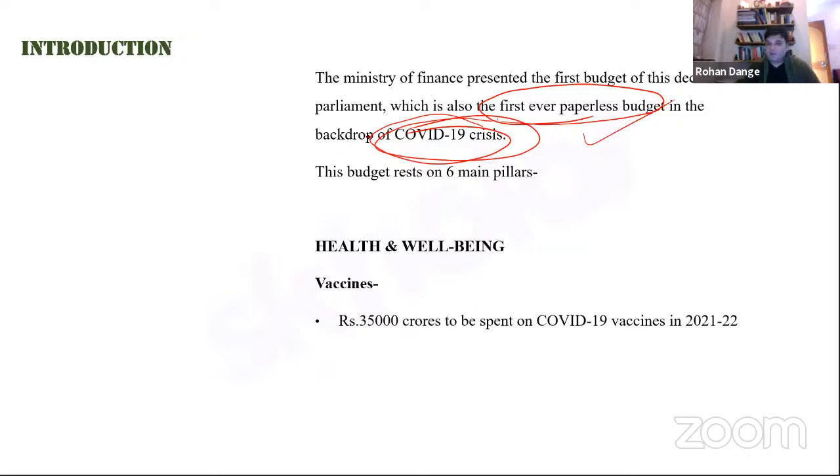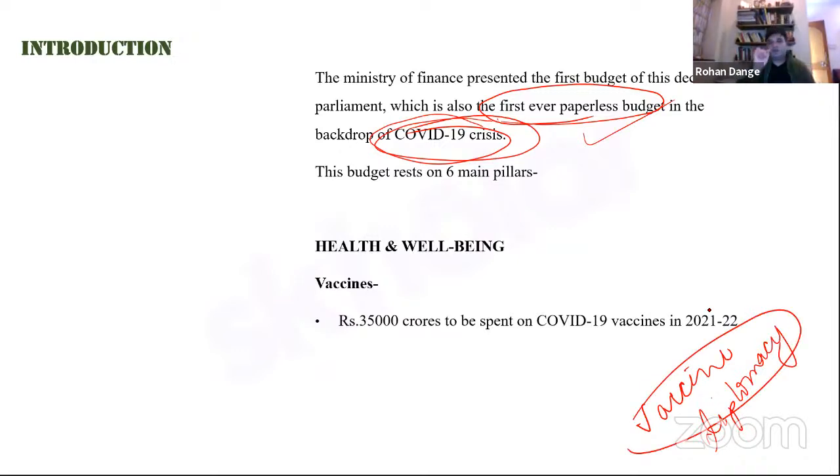Health and well-being is a very important topic, in which the first thing that we see is vaccines. Now we are looking at a situation of vaccine diplomacy. Vaccine diplomacy means that India is one of the few countries at the forefront of production of a reliable vaccine.